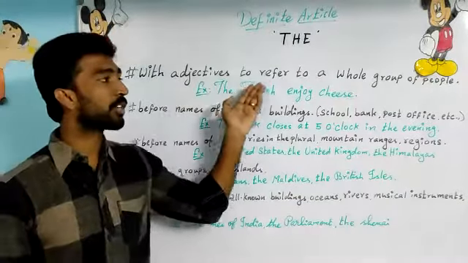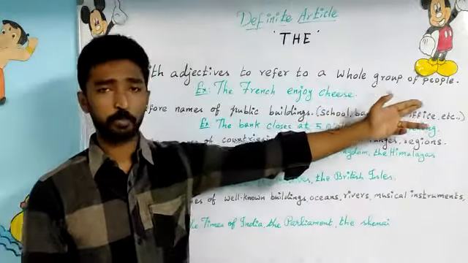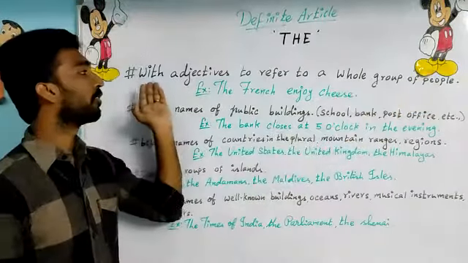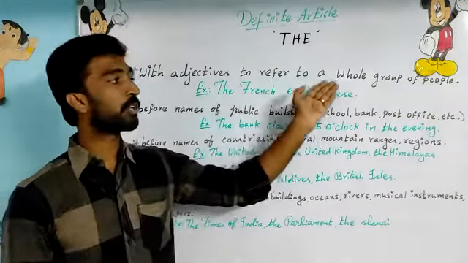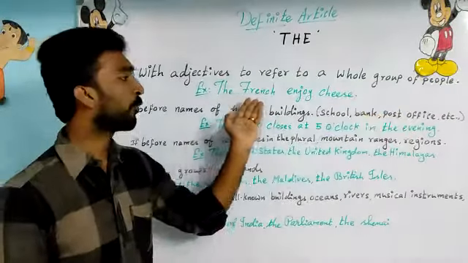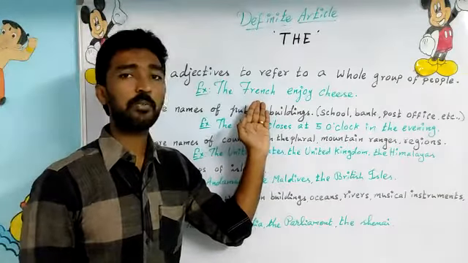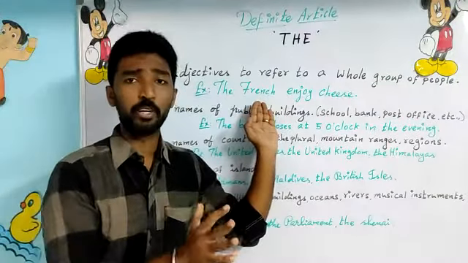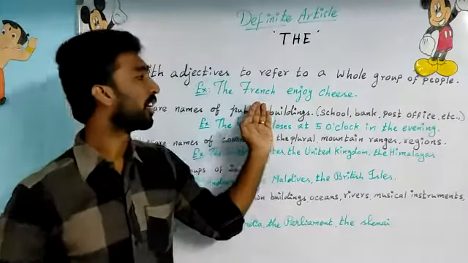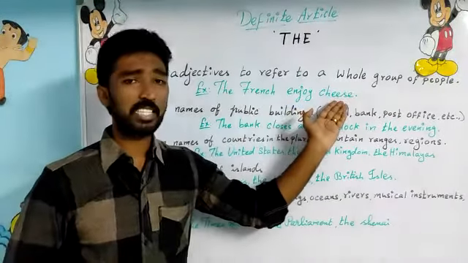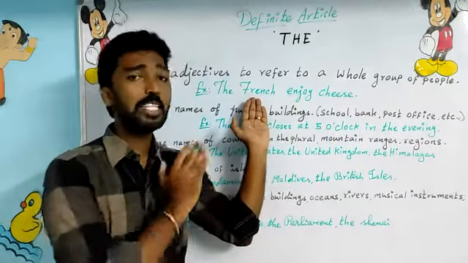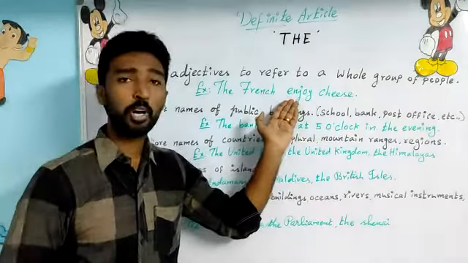The rule 6. With adjectives to refer to a whole group of people. We have to use the definite article with adjectives to refer to a whole group of people. Let us see an example. The French. The French refers to the whole French people. The British refers to whole British people. Here, the French enjoy cheese. Since the French refers to the whole group of people, it's plural, so we have used a plural verb.